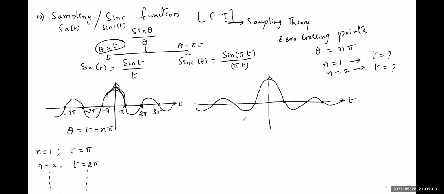If you see the zero crossing point values in the sinc function, here the theta value is equal to pi t, we know.